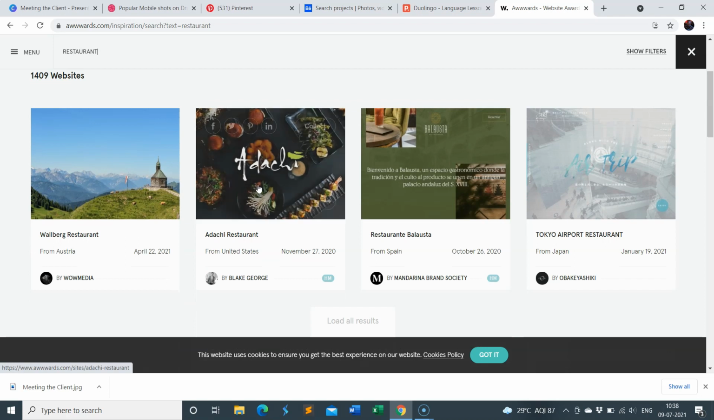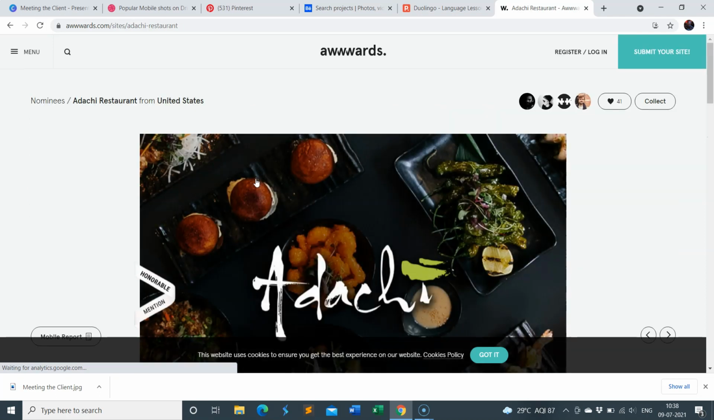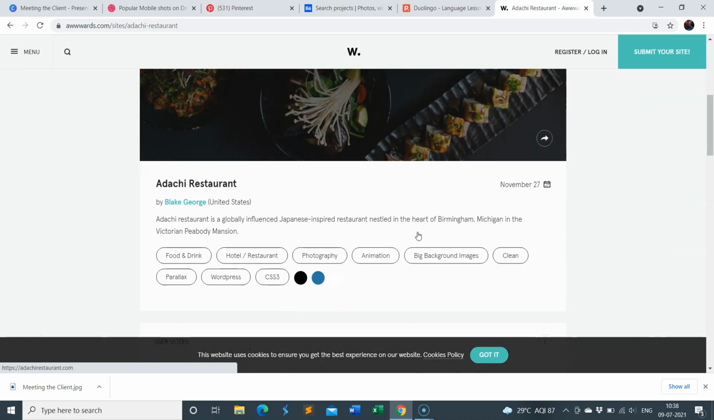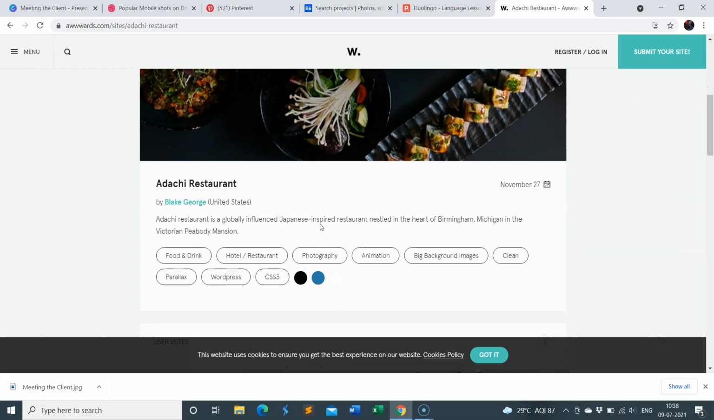Suppose I like this one. You can directly share this to LinkedIn, Pinterest, Twitter, Facebook. You can share this with someone else. But what I will do is click on this particular design, and this is the design. So here you have this particular restaurant. This is a Japanese style inspired restaurant. So you get the details.